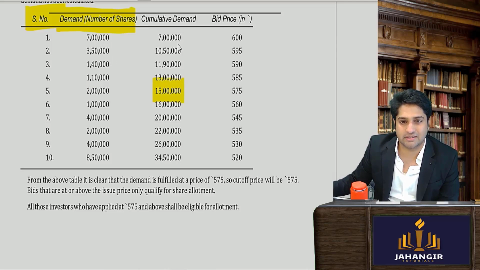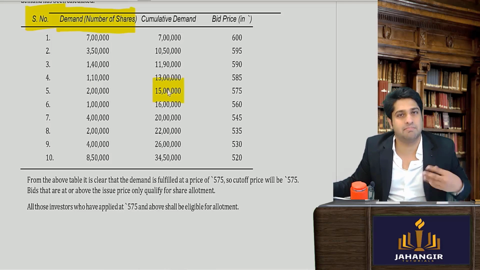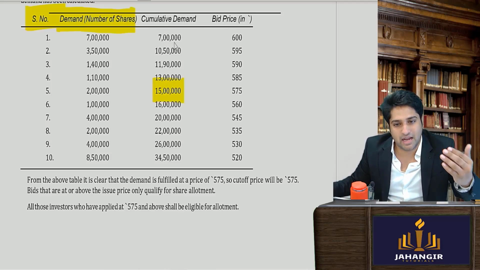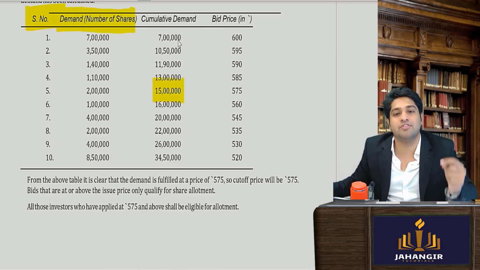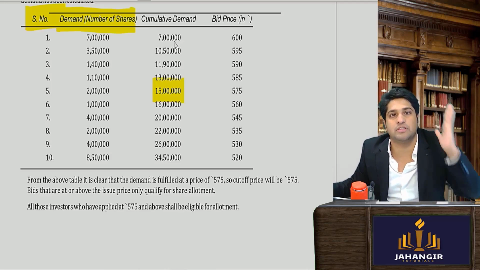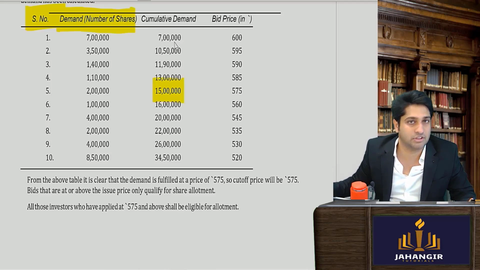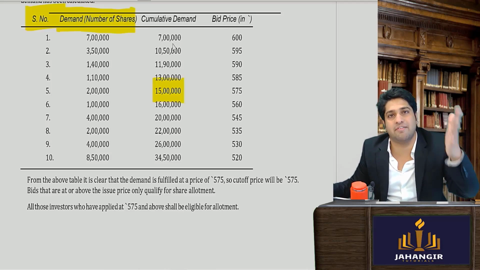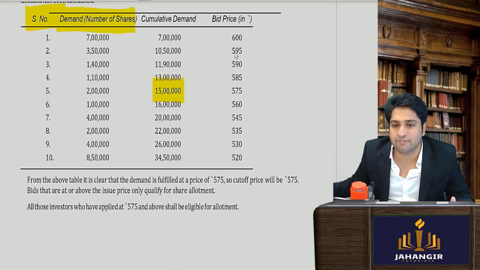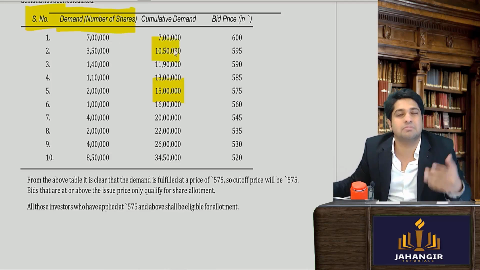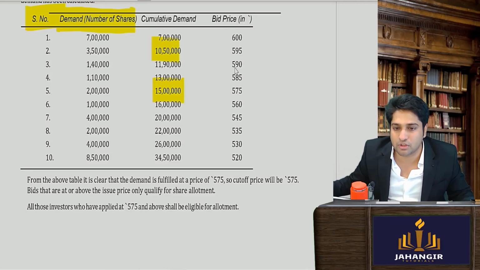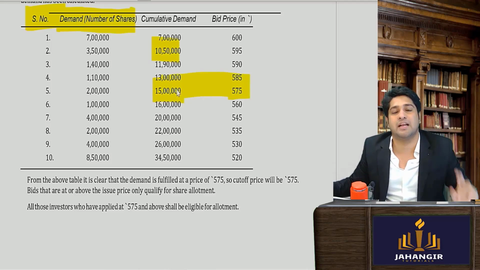So from 600 onwards, because the company tries to sell at a good price, they find that if the company keeps 600, they are not able to sell 15 lakh shares. They'll be able to sell only 7 lakhs. So then they say, let's go at 595. So we got 3.5 lakhs more. So total 10 lakhs, but still ours is not done. So we'll go further to a lower rate and add it. Doing this, at 575 all our 15 lakh are coming out.